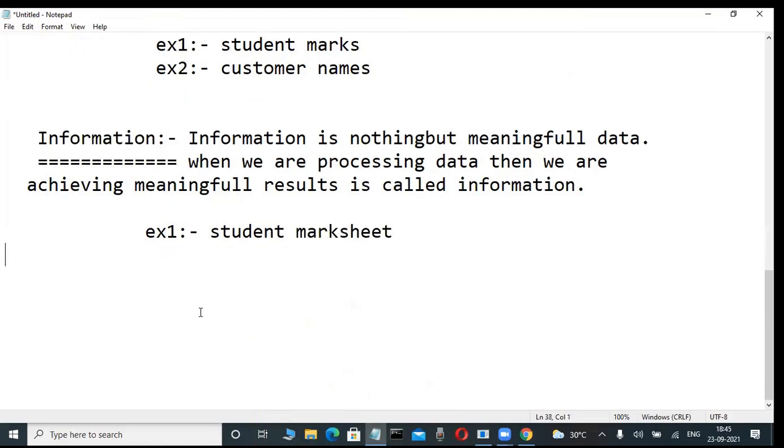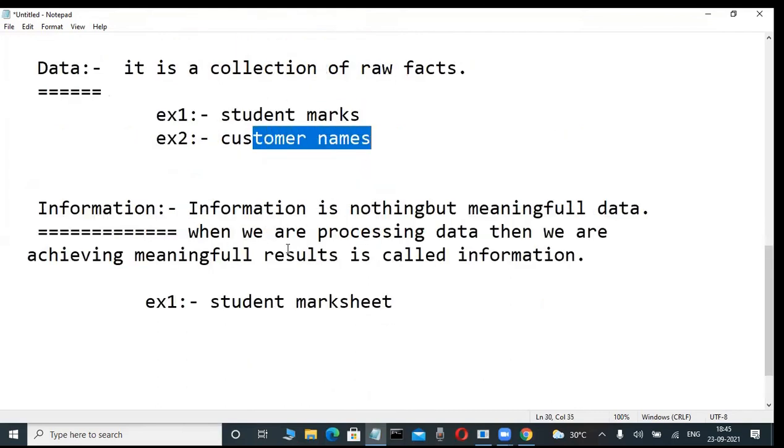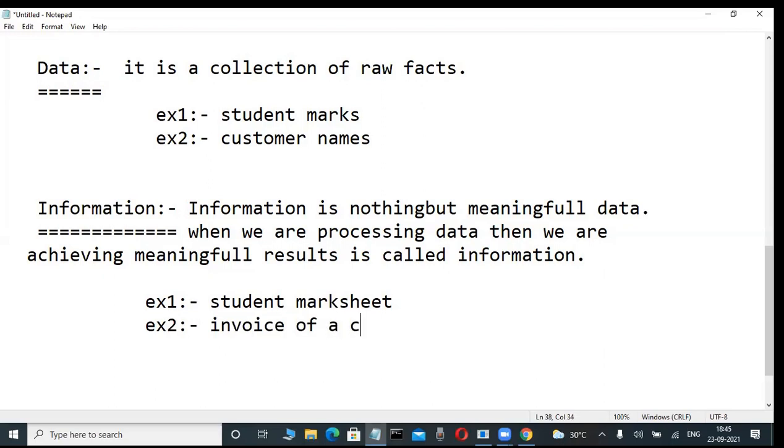Now another example, this student marks related only. And now suppose some other customer names related example. What is the example of customer related? Suppose here, best example, I am writing: invoice of a customer. Invoice of a customer is nothing but information. How means? Simple. Suppose today I am purchasing one car, for example.